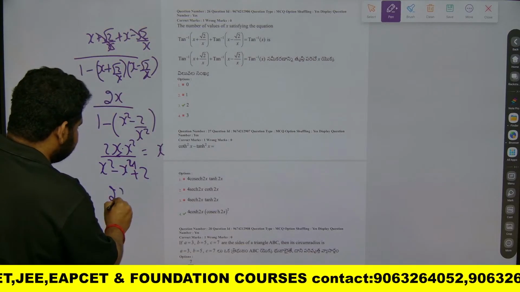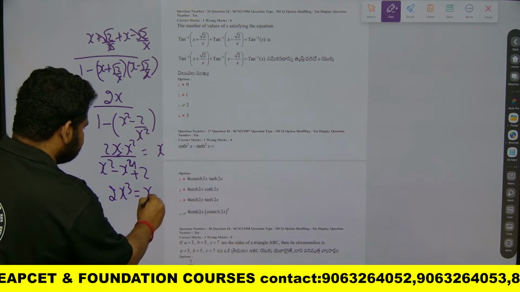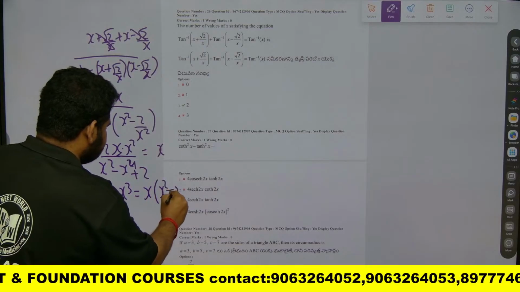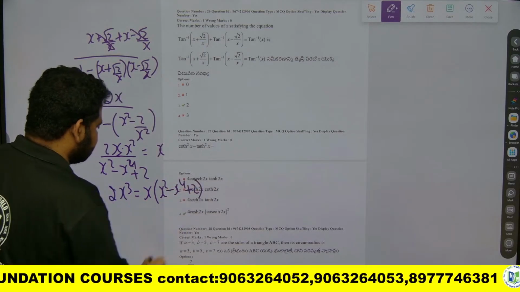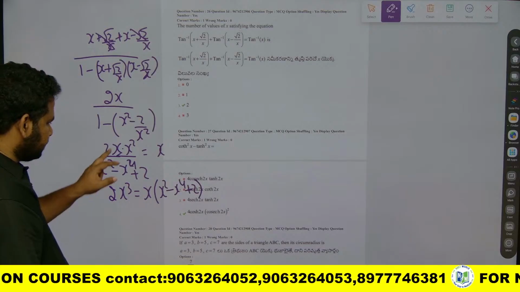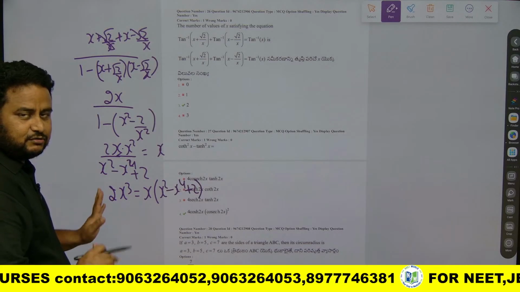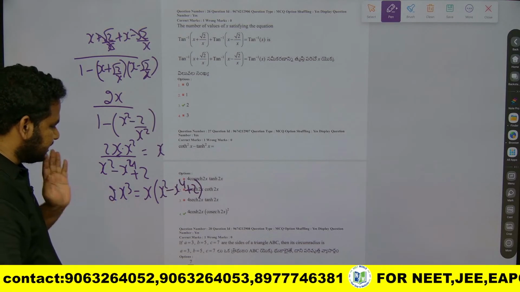Now 2x cube is equal to what? 2x cube is equal to x into x square minus x to the power of 4 plus 2. This is what I have. You should not cancel like that. If you cancel it, you will get the wrong answer. Please keep it like this itself.